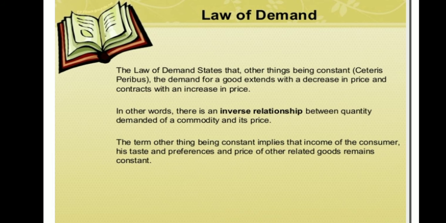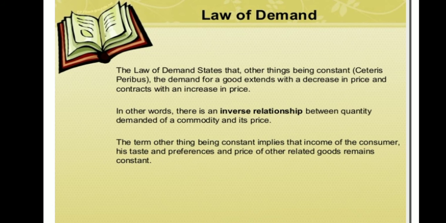The law of demand states that, other things being constant, the demand for a good extends with a decrease in the price and contracts with an increase in the price. In other words, there is an inverse relationship between quantity demanded of a commodity and its price.